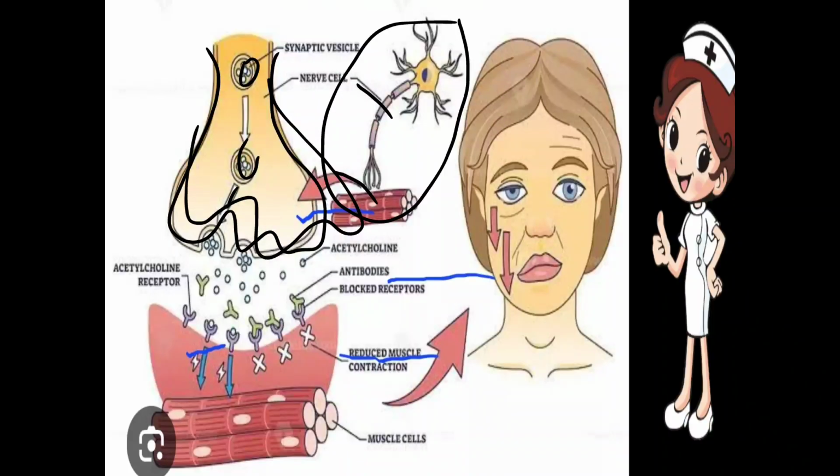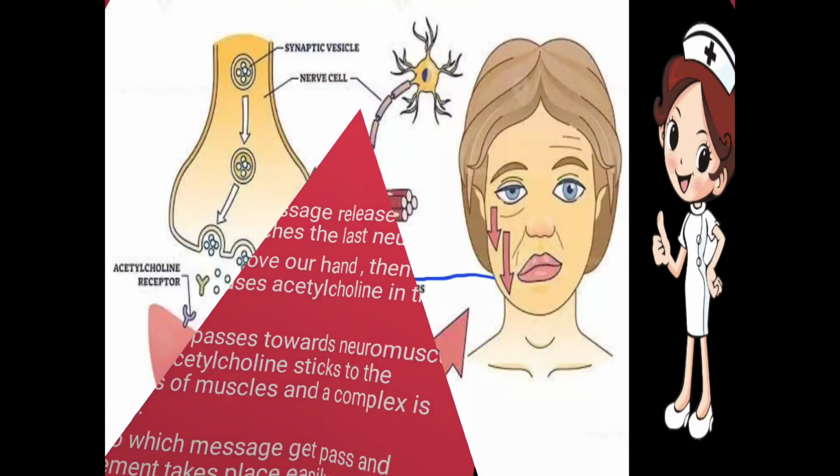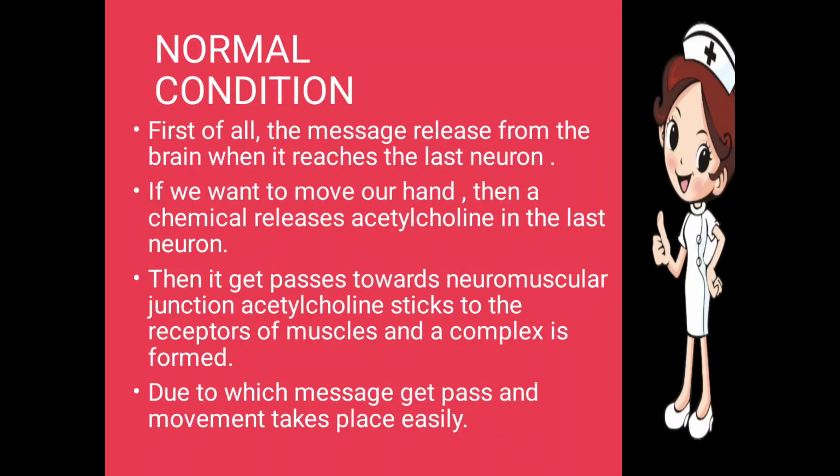Then the chemical acetylcholine gets released. These are the acetylcholine, released at the junction between the nerves and muscles. This one is the muscle junction, this one is the nerve junction, and this is the space between them. In this space the complex gets formed. If we want to move our hand, then the chemical acetylcholine is released in the last neuron and then passes towards the neuromuscular junction.